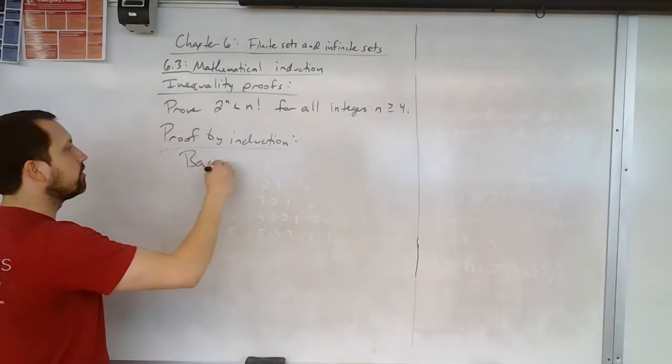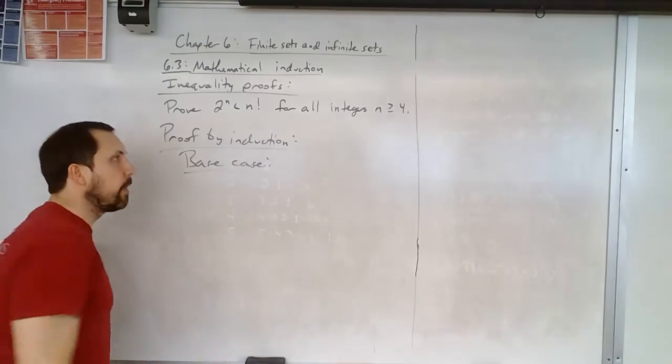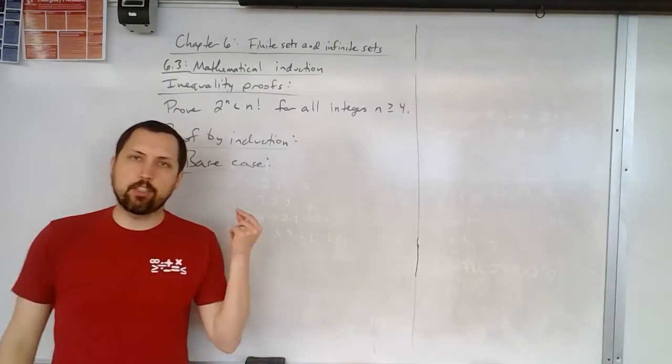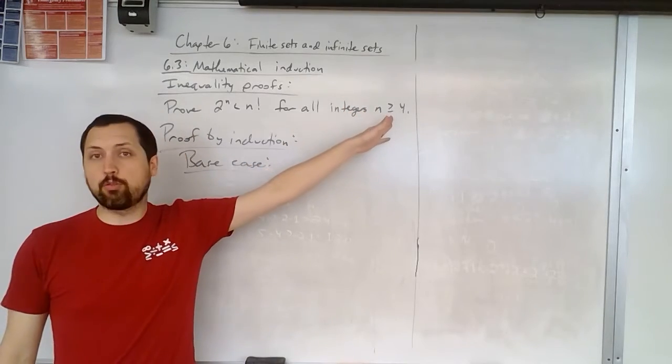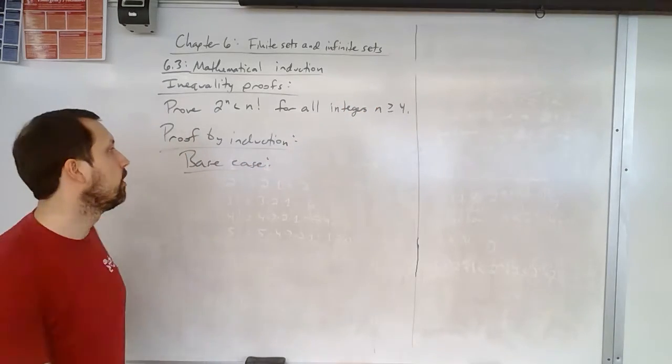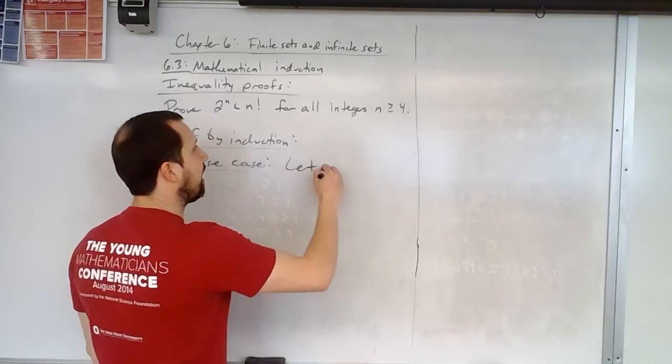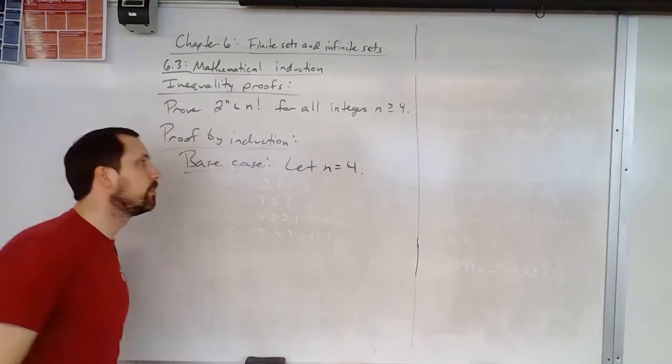Our base case is the smallest value of n for which this is true, that we're trying to prove, and indeed n equals 4 is where we're starting. So our base case is we're going to let n equal 4.